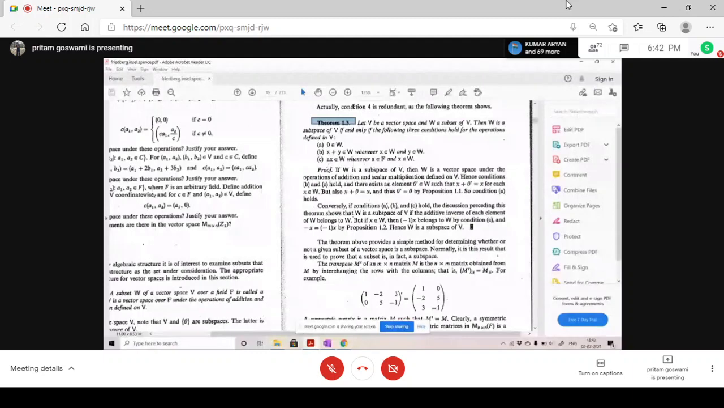The proof, I'm not going through the proof, but if you are interested, you can check the proof, and if you don't understand, I will tell you after this class or some other day. You can go through the proof by yourself, and you can check that these three conditions will cover all the 8 conditions of vector space for checking subspace.